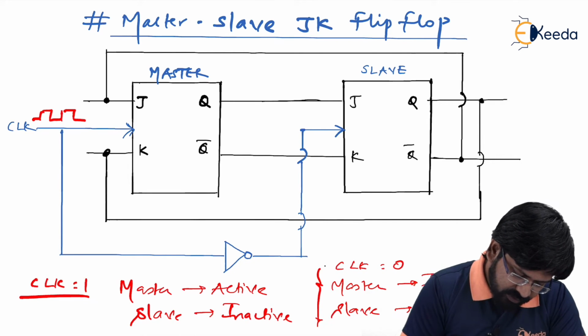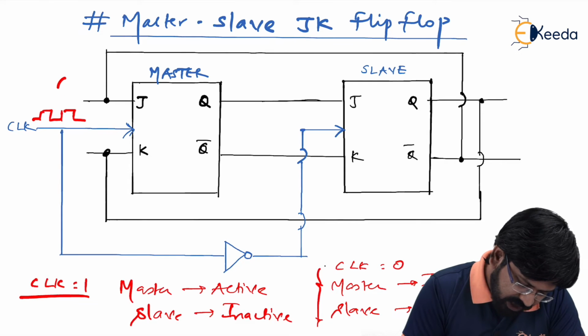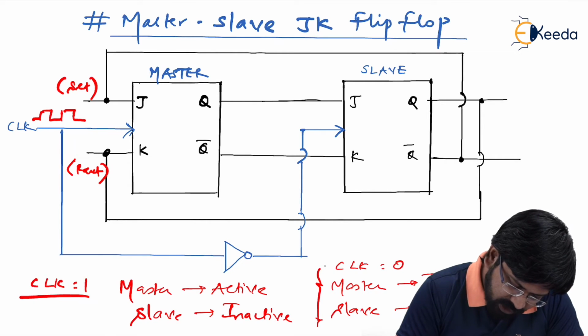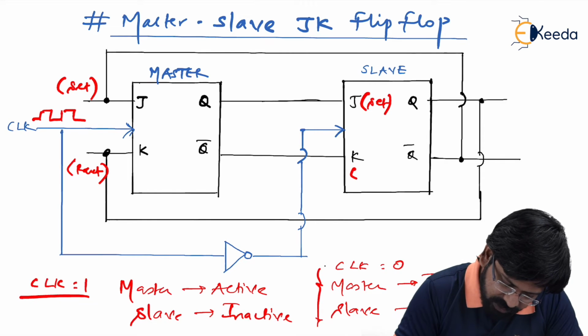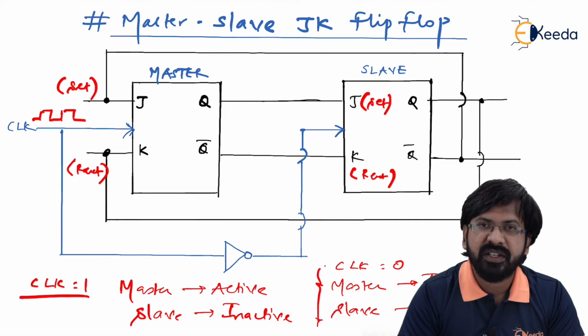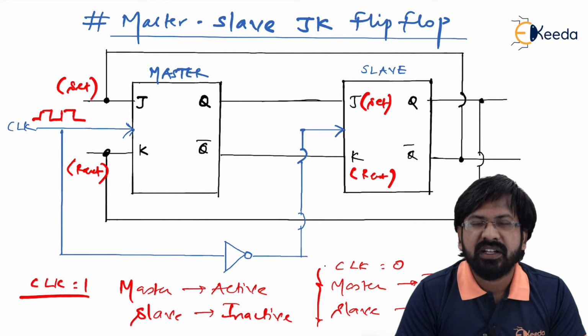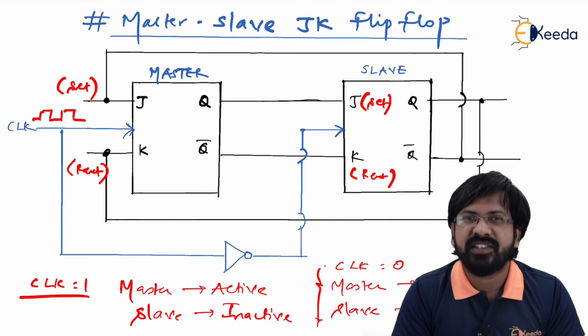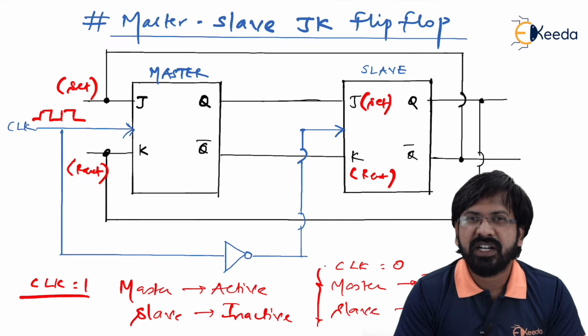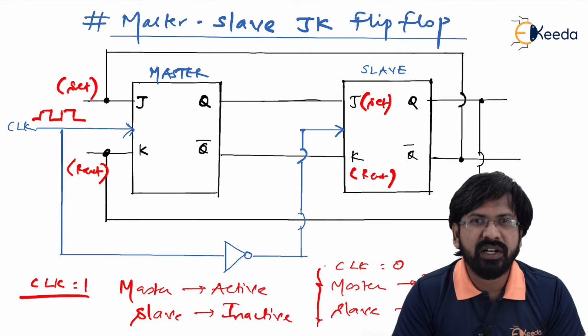We know that the behavior of J is as good as set, and the behavior of K is always similar to reset. Same goes here also. The behavior of J is as if it is set and the behavior of K is as if it is the reset input of an SR flip-flop. Is that right? If you remember, in case of SR, when the input is 1 0, that is S is 1 and R is 0, the output is in set condition. Whereas in SR, if the input is given as 0 1, when R equal to 1, of course the output goes in reset condition, that is 0 1 condition.